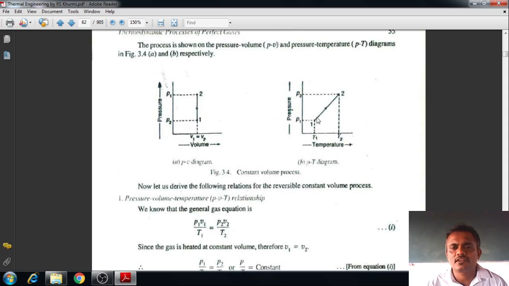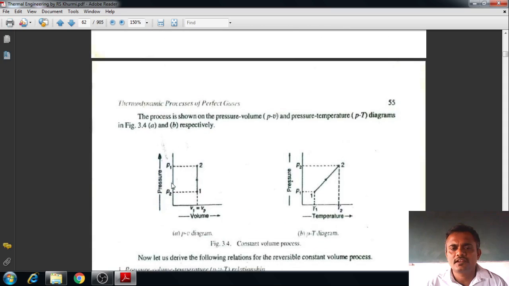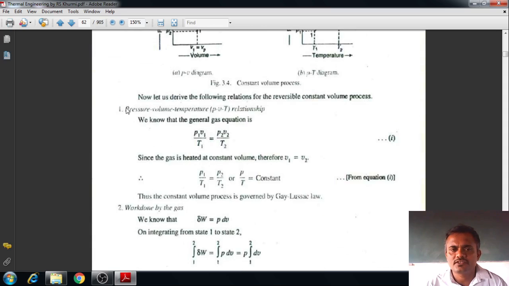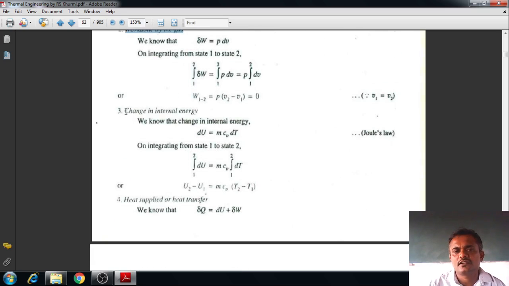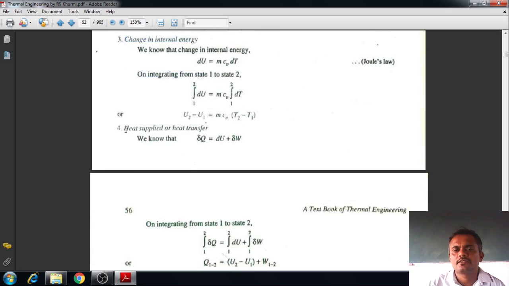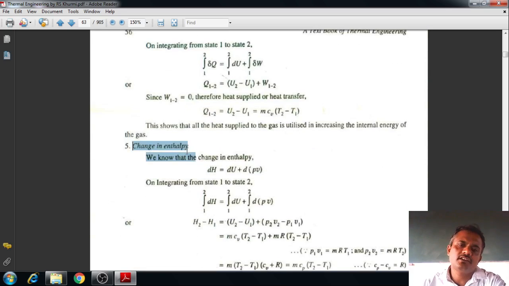So this is a sketch which is related to the isochoric process, or constant volume process. In that you have to get this relationship, that is P1 by T1 is equal to P2 by T2. This is the first expression which you have to derive, that is pressure volume temperature relationship. Second one is a general expression for work done, and third one is a change in internal energy, and fourth one is heat supplied or heat transfer, and fifth one is a change in enthalpy.